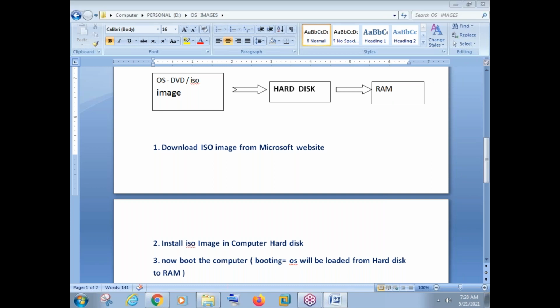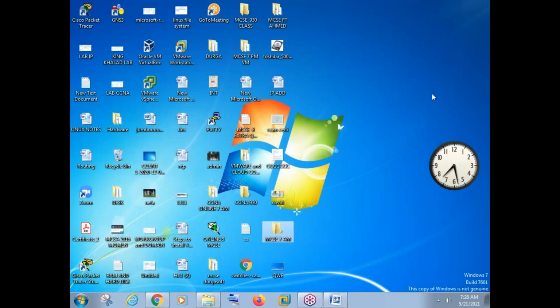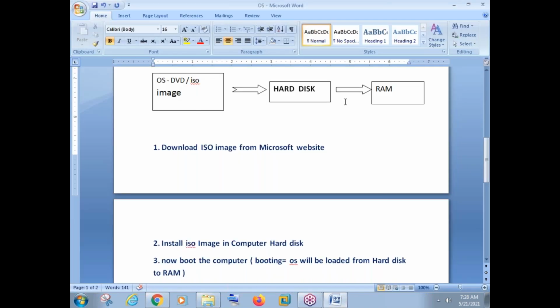What you see on my screen is a Windows 7 operating system. This Windows 7 operating system is not working from my hard disk. Now it is working from my RAM actually. Once you switch on a computer, the OS from the hard disk will enter into random access memory. That is the reason, guys, we say RAM should be more. It should be minimum 8 GB nowadays, because the operating system, the application, the browser, whatever we do on a computer, everything will work from random access memory only. If your RAM is less, then the machine performance will be slow. If the RAM is more, then the machine performance will be better.